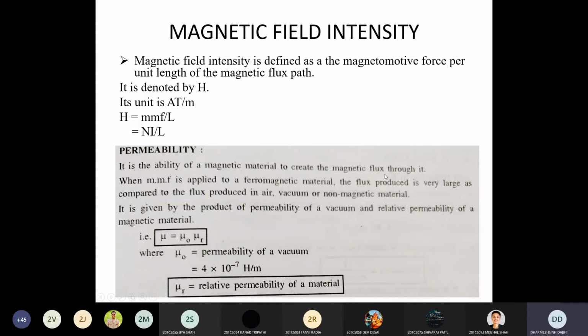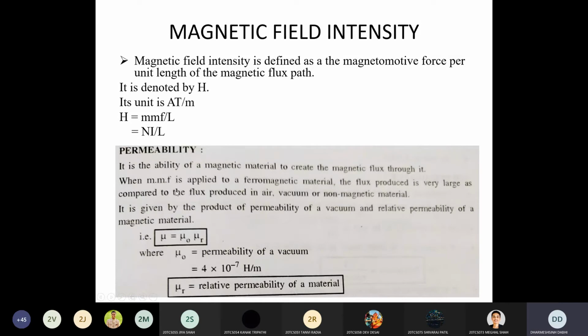Same way, as we have seen in the electric circuit, permittivity. So permittivity means what? The ability of the material to easily pass the current through it. Same way here in the magnetic circuit, the ability of the magnetic material to set up or pass the magnetic flux through it. That is the definition of permeability. So in the analogy between electric and magnetic circuits, you can also add this point: in the electric circuit we have permittivity, in the magnetic circuit we have permeability. All these points you can write in the comparison between magnetic and electric circuits. That's why I explain these things one by one.